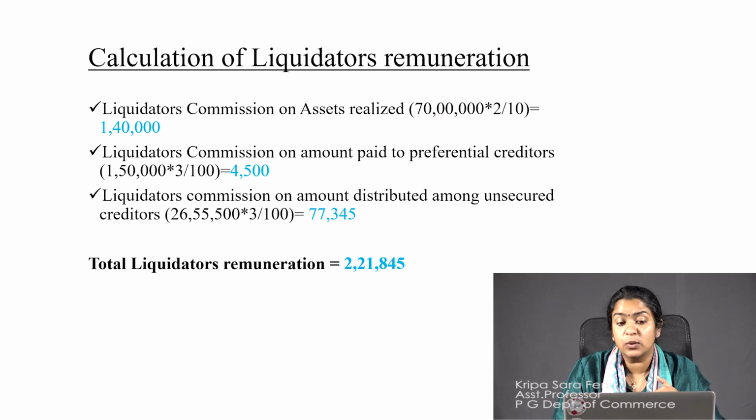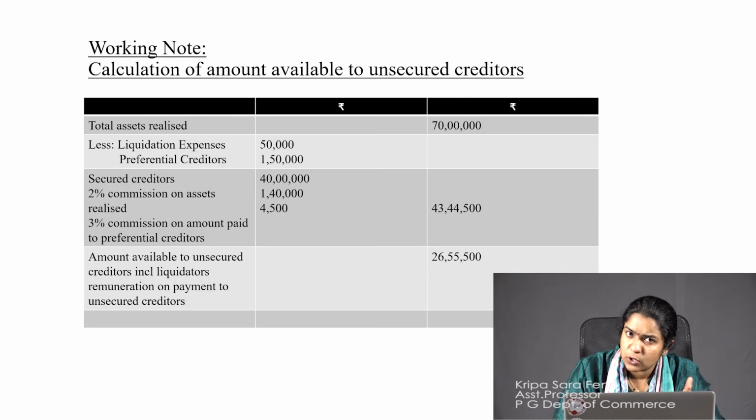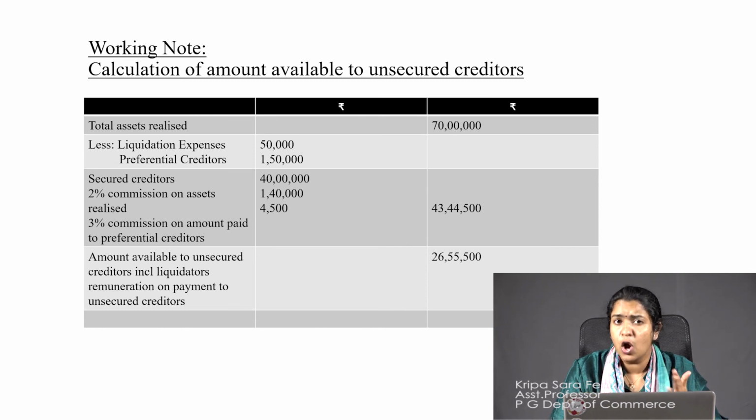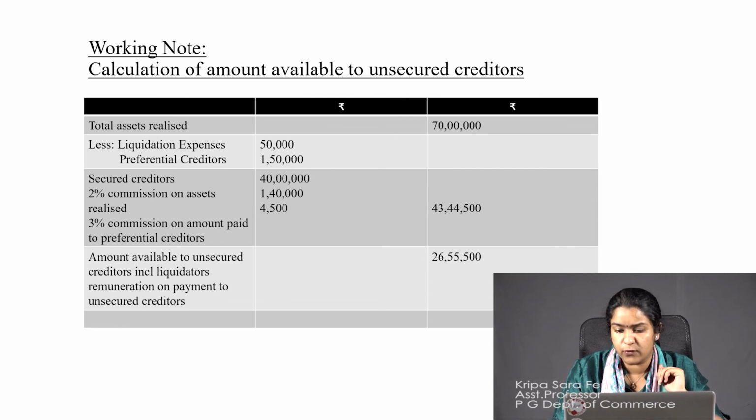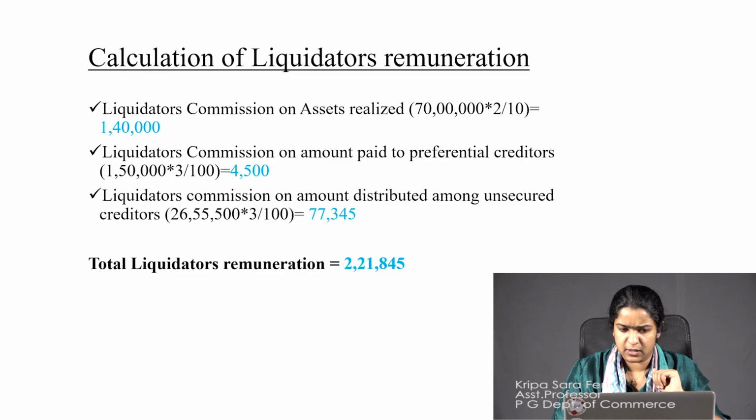Then you have liquidator's commission on the amount distributed among unsecured creditors. That is what we saw in the working note. We had calculated whether the amount in our hands is sufficient or insufficient. Just to check whether we have sufficient cash or not, we got an amount of 26,55,500.